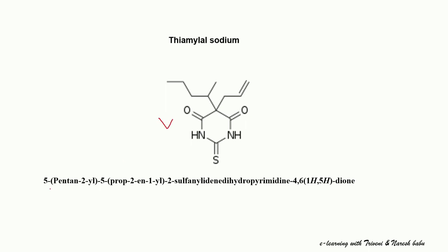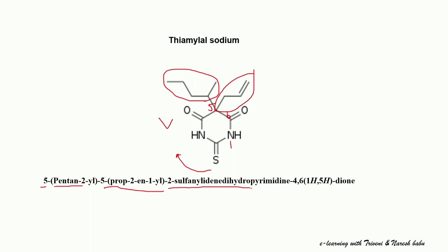Then coming to this IUPAC name, and as usual numbering 1, and this is the fifth position, and this is the sixth position, 1, 2, 3, 4 and 5, 6. Likewise we have to give the numbering. And fifth position, pentan-2-yl. So the fifth position side chain is pentane, and it is attached to the basic moiety at the second position, 2-yl, and again the fifth position is attached with prop-2-en-1-yl. So this is the fifth position, prop-2-en-1-yl side chain, and